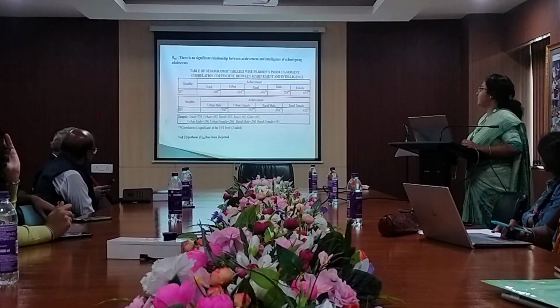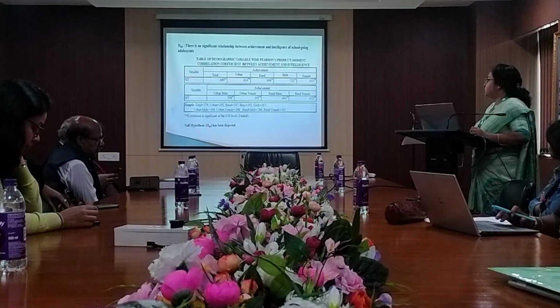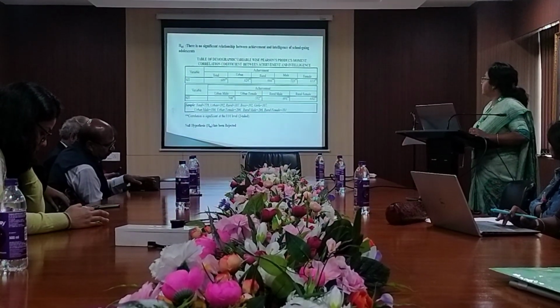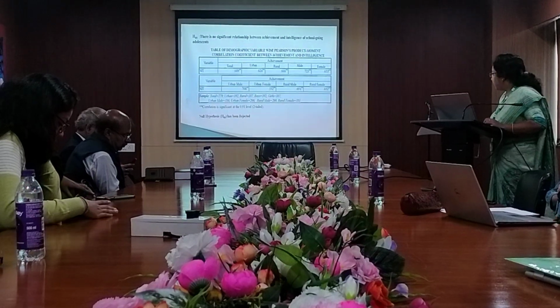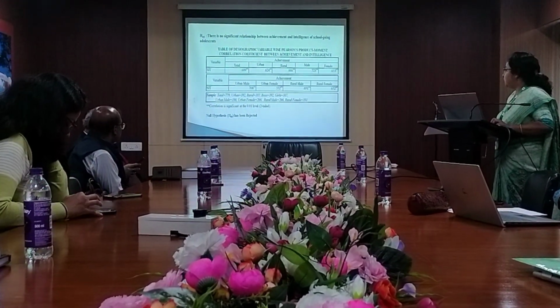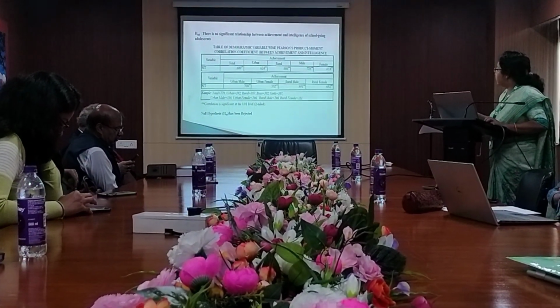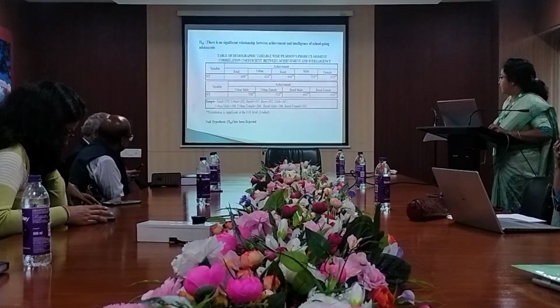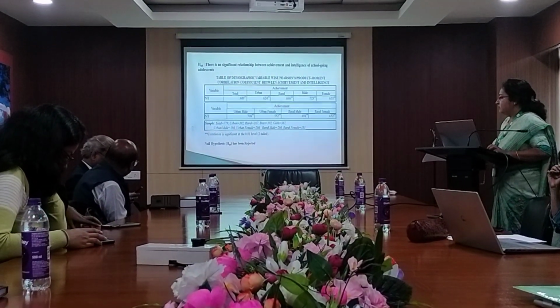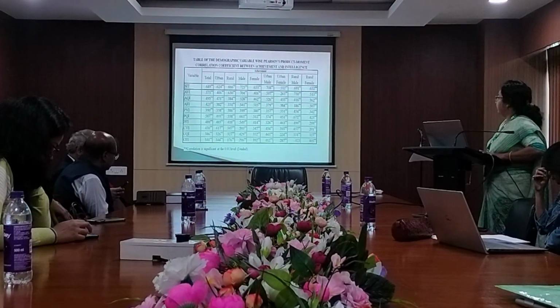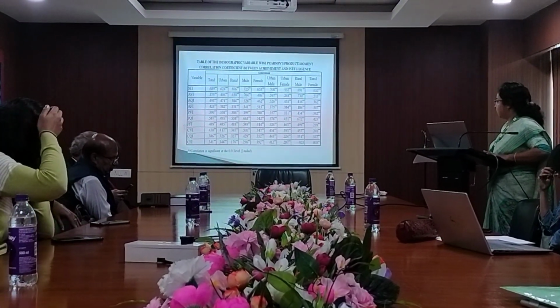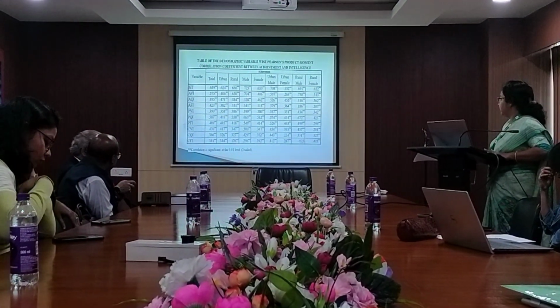Hypothesis 5: there is no significant relationship between achievement and intelligence of school-going adolescents. The P values are all at the 0.01 level. This table shows the null hypothesis has been rejected. This is the table of the demographic variable-wise Pearson product correlation coefficient between achievement and intelligence.